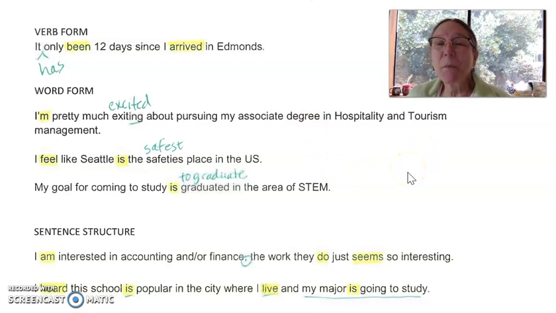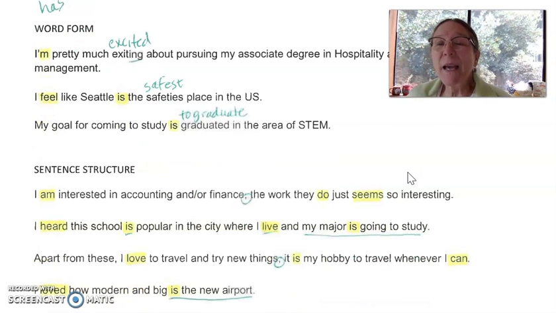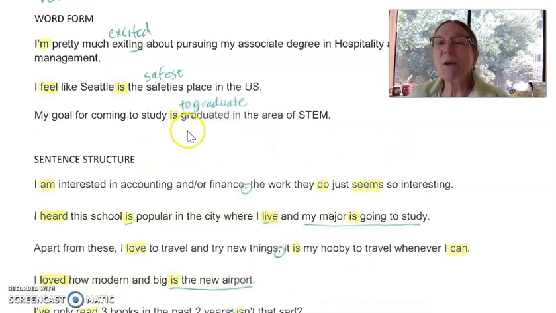Let's keep going. I feel like Seattle is the safest place in the US. All right, so we've got feel and is, and then we have this adjective, the safest place. So remember the word safe, that's the adjective, right? Safe, safer, and then the third part is safest. So I think that's what this person wanted to say, the most safety. So the safest place in the US.